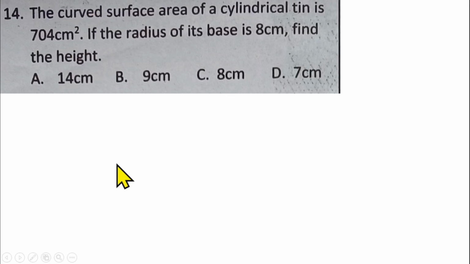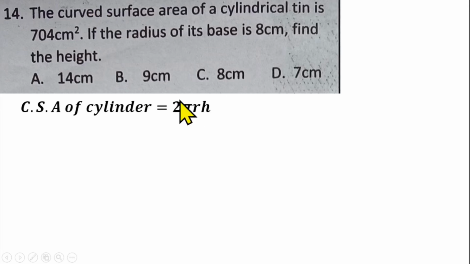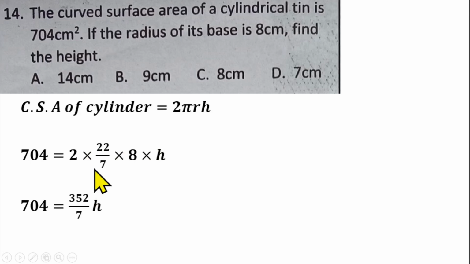And what's the formula for finding the curved surface area of a cylinder? That is 2 pi r h. So 2 pi r h is the formula for finding the curved surface area of a cylinder, and the value is given as 704. So you have 704 equals 2 times 22 over 7 times, we are given the radius to be 8. We are looking for the height. So from there, if you multiply 2 times 22 times 8, that gives us 352 over 7 h.